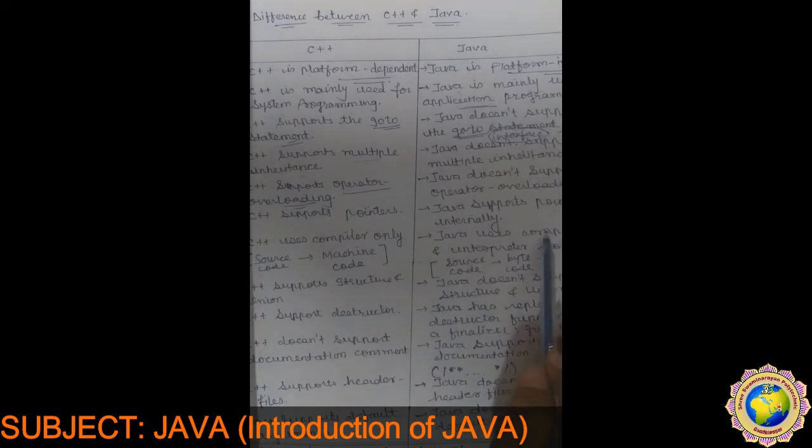Compiler means the source code goes to the destination code. And the interpreter converts it into a particular code, which in Java is the bytecode, right? So first from source code to bytecode, and then bytecode to machine code.